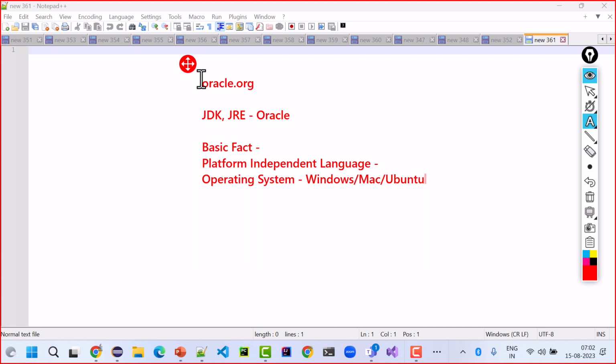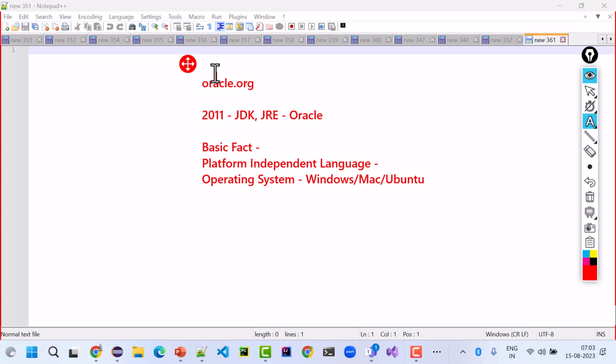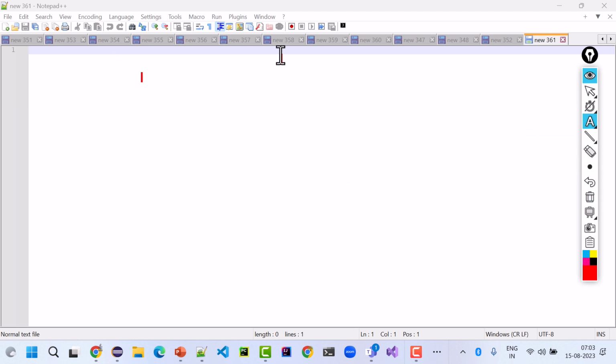That is one fact about Java that one should know. And since 2011, Java is owned by Oracle. Many websites and applications prompt us to install the latest version of Java, right? So we'll understand what they mean.